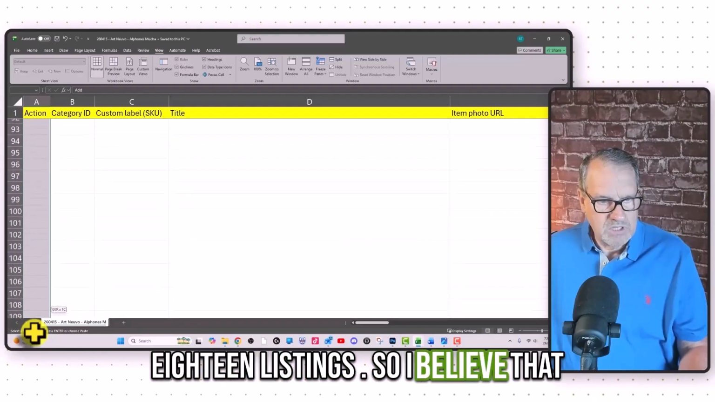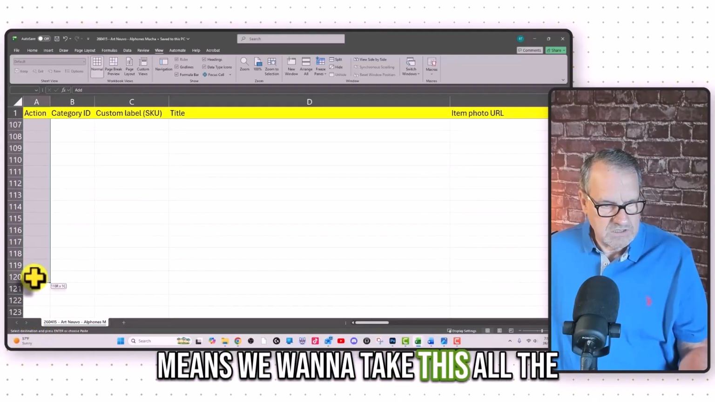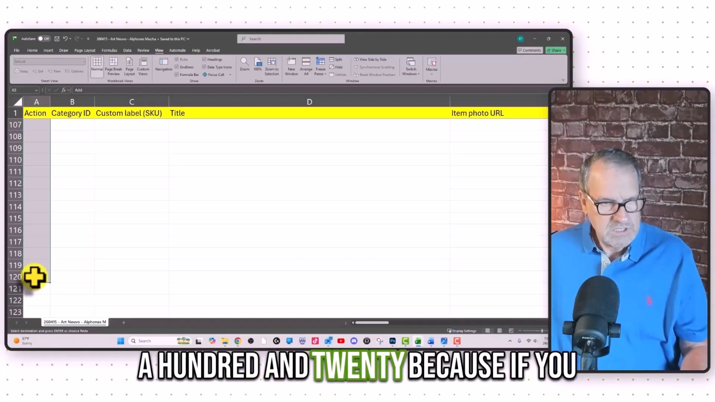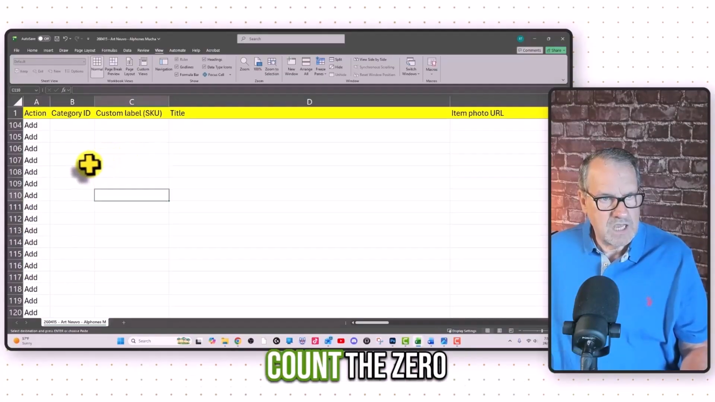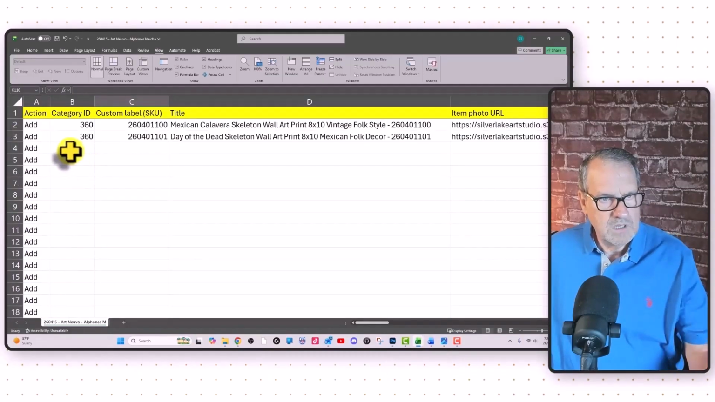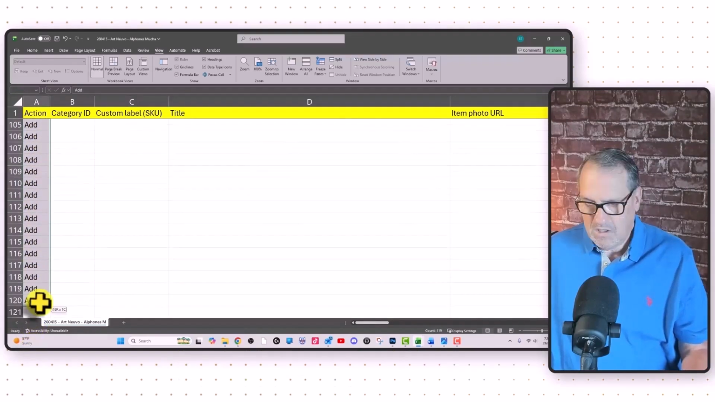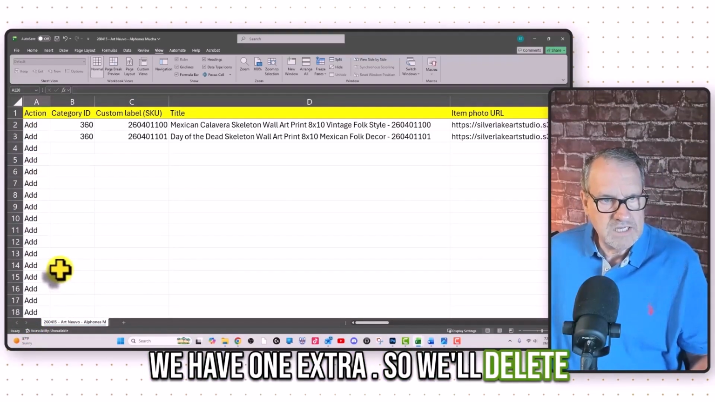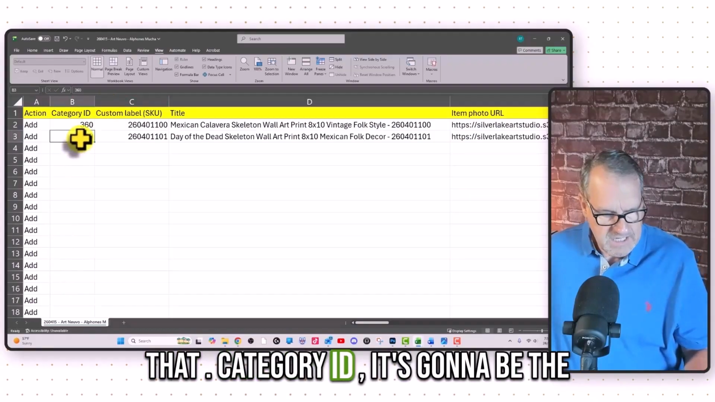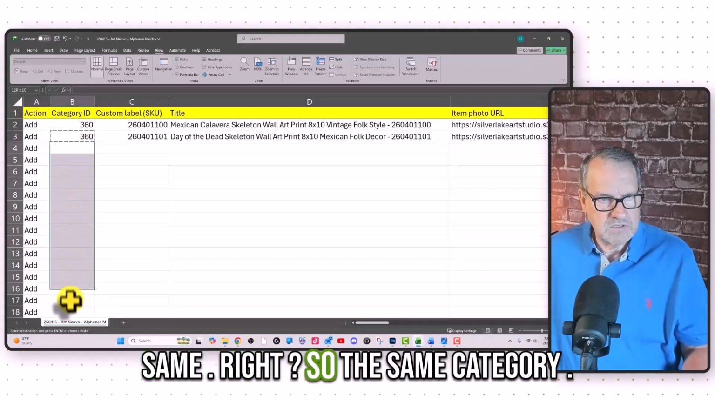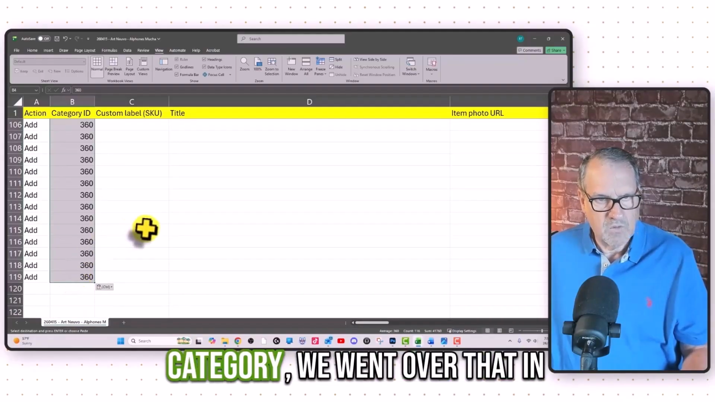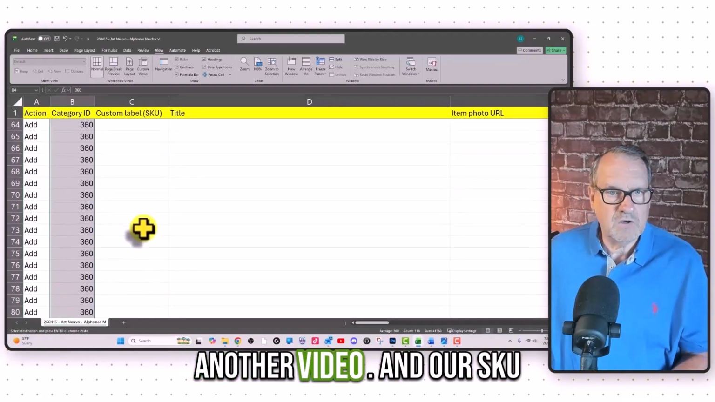So I believe that means we want to take this all the way down to 120, because if you count the 0, let me be sure and check that. We have 119, so we have 1 extra. So we'll delete that. Category ID, it's going to be the same, right? So the same category, the print art collectibles category. We went over that in another video.